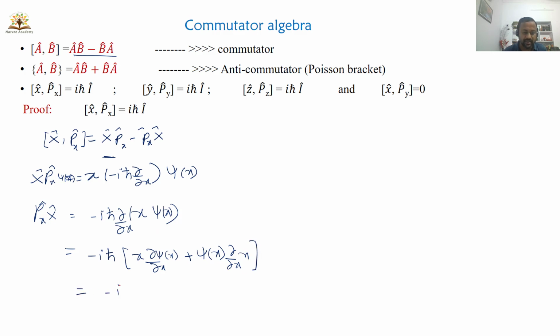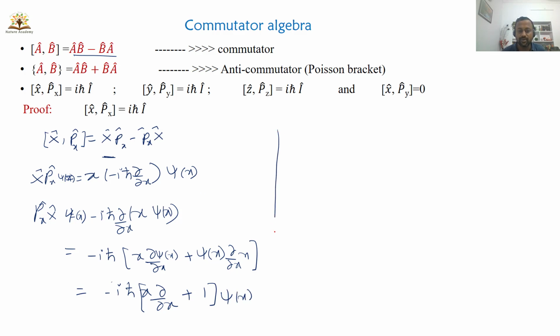So minus iħ x dou by dou x, plus, so this is 1 here, you can take psi of x common.